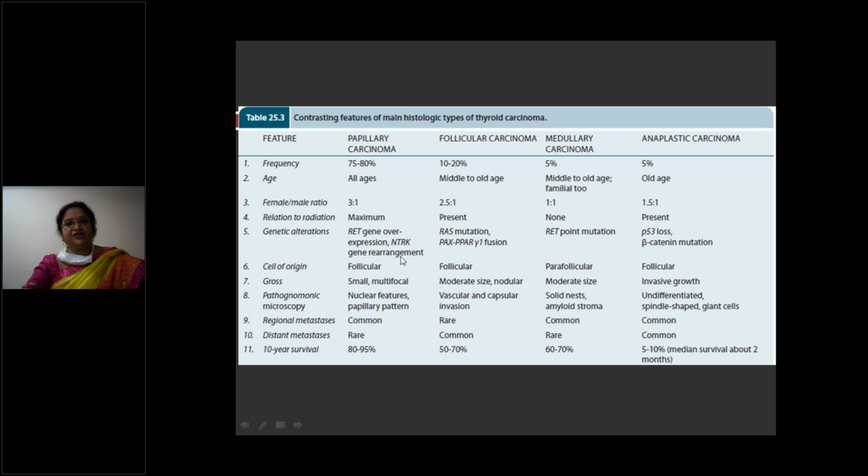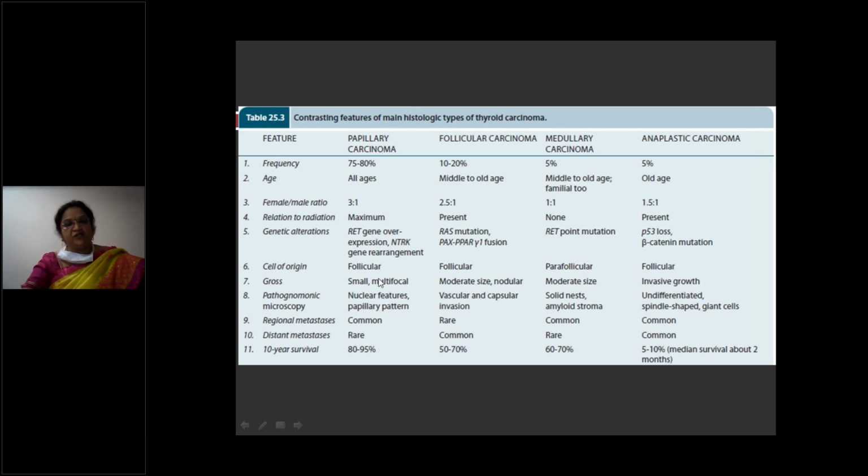What are the genetic alterations? RET overexpression in papillary, NTRK1, the neurotrophic tyrosine kinase receptor gene rearrangement. RAS mutation in follicular, and PAX8-PPAR gamma 1, peroxisome proliferator-activated receptor gamma. RET gene mutation in case of medullary, beta-catenin mutation and p53 in anaplastic. Cell of origin, very important: follicular cell in papillary, follicular in follicular carcinoma, anaplastic follicular; only medullary carcinoma is parafollicular or C cells.